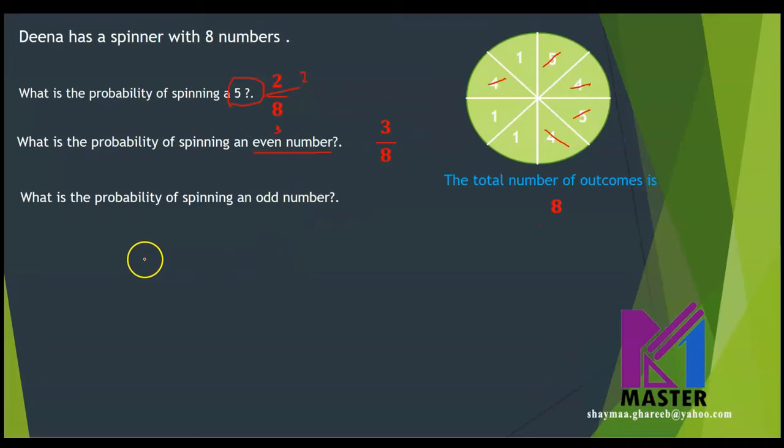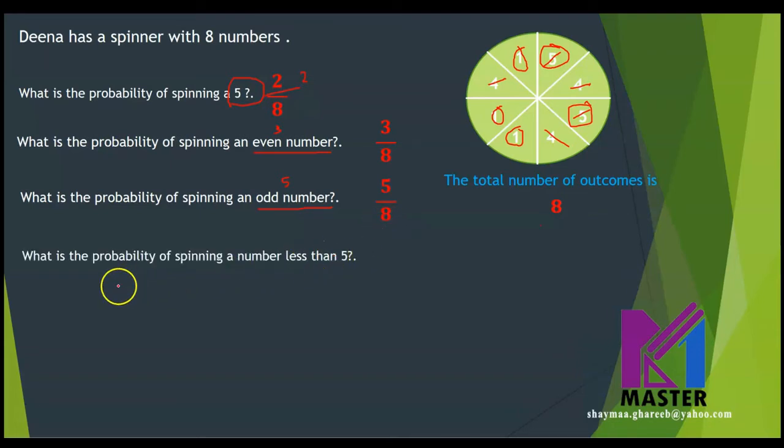What about the next question? What is the probability of spinning an odd number? So this is the desired outcome. Let's count how many odd numbers there are. We have 1, 2, 3, 4, and 5. So there are 5 odd numbers. Then the probability will be 5 over, yes, 8. Is this clear? Let's see the next question.